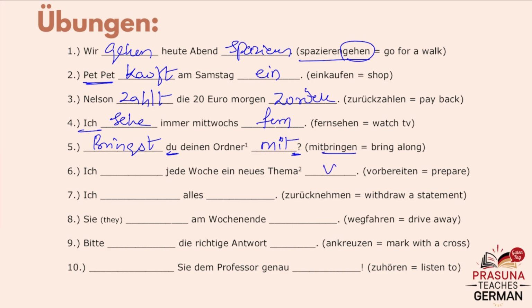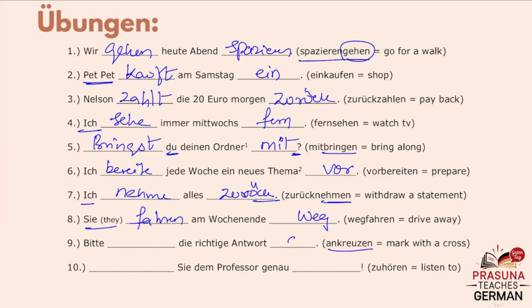Now, vorbereiten, vor in the last. Ich bereite jede Woche ein neues Thema vor. And zurücknehmen, zurück in the last. And nehmen, conjugate the nehmen according to ich. Ich nehme alles zurück. Wegfahren, put weg in the last. Conjugate the fahren, the subject is sie, so: Sie fahren am Wochenende weg.